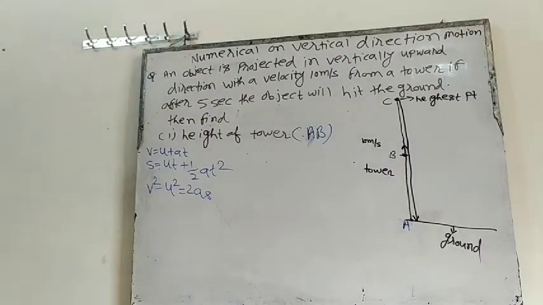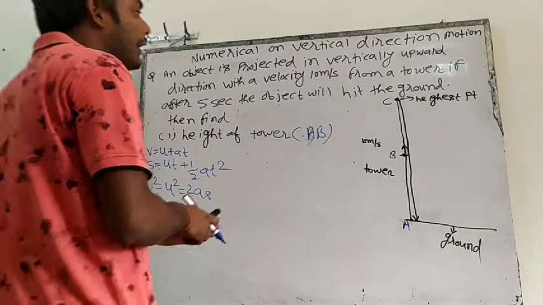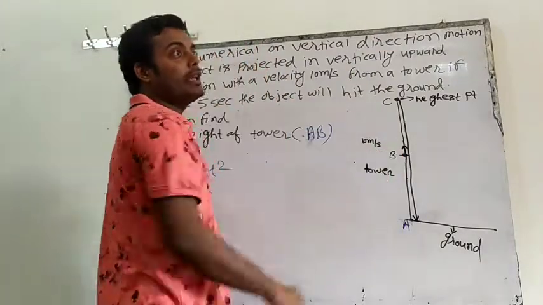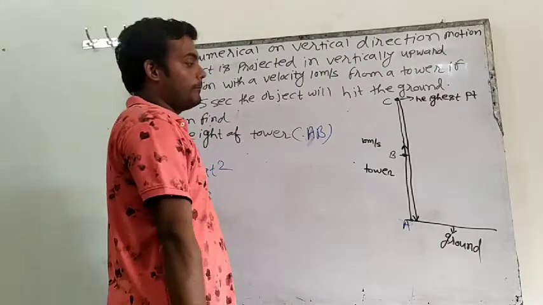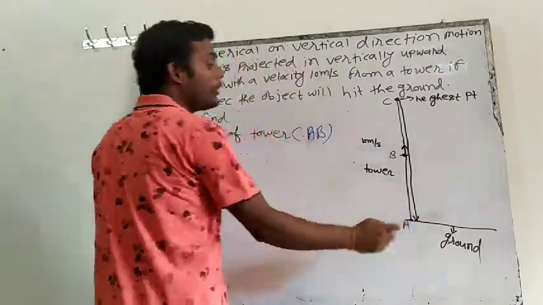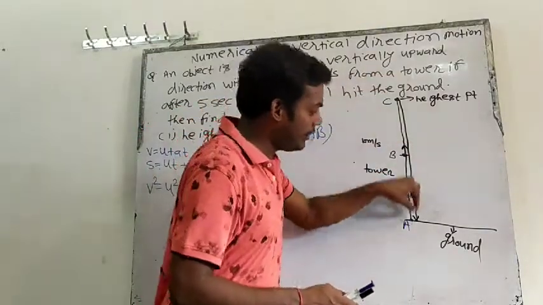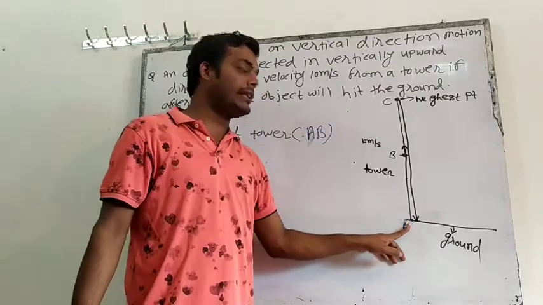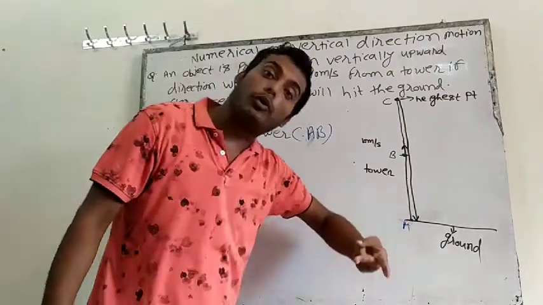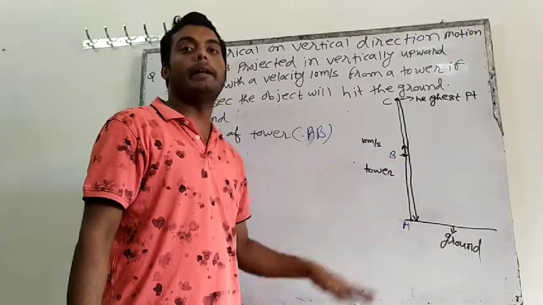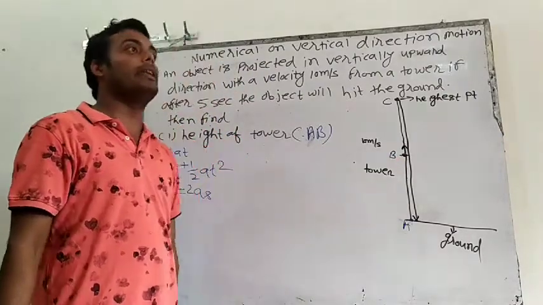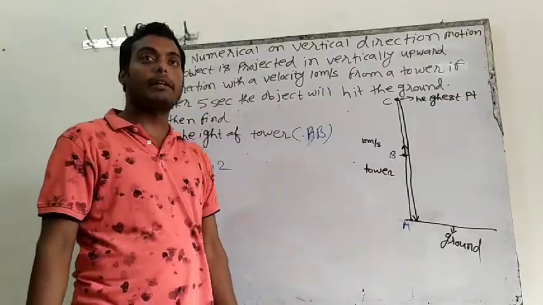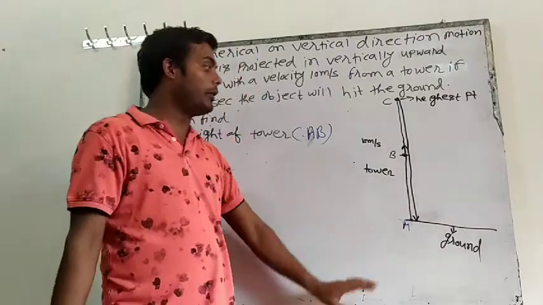Now think how we can find AB. This is the starting point. From B I am throwing the object, so B is the starting point of motion. And A is the final point of the motion, because the object will come down and hit the ground. So where motion is ending, finally at A; from where motion is starting, from point B. So B is my starting point, A is my final point, and the shortest distance between a starting point and final point is known as displacement.